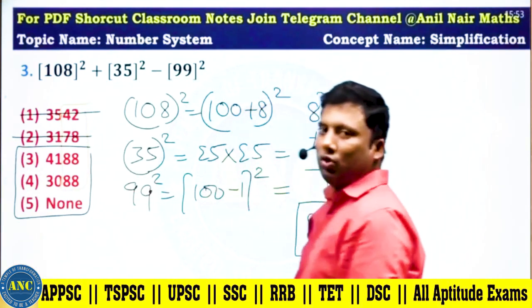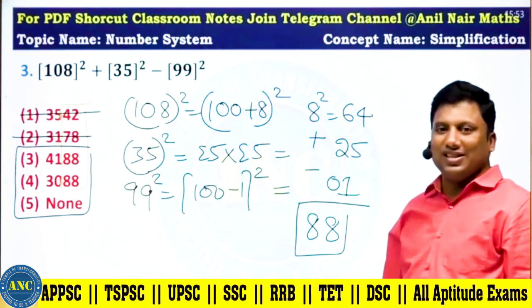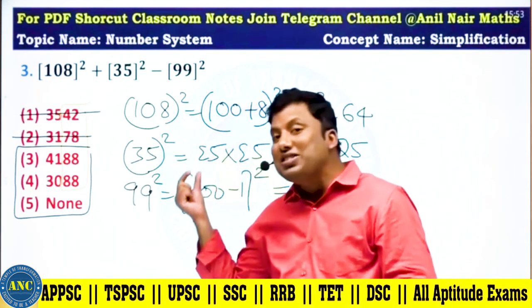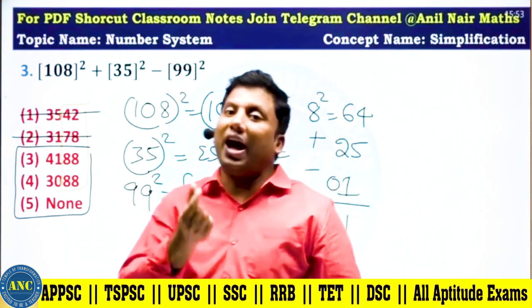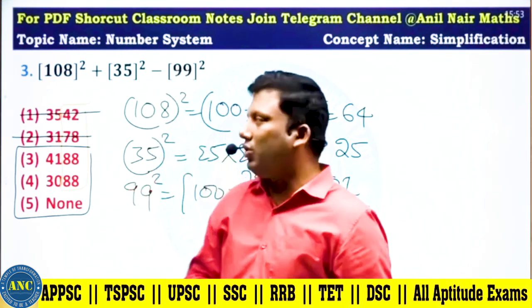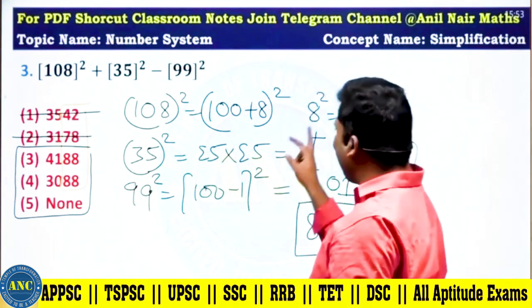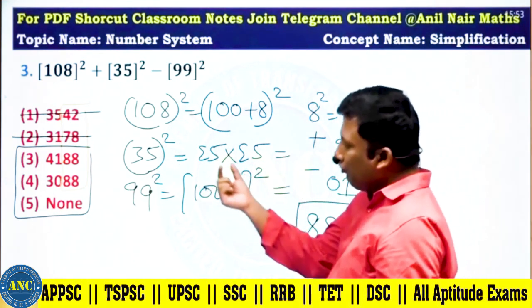We still need to do options 3, 4 and 5. What is the logic which I am using? 100 plus x square, the last two digits are the same as x square. 108 square is 100 plus 8 square. The last two digits are 8 square, 64.